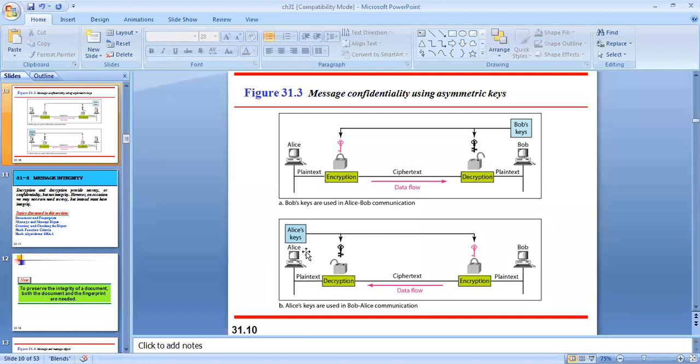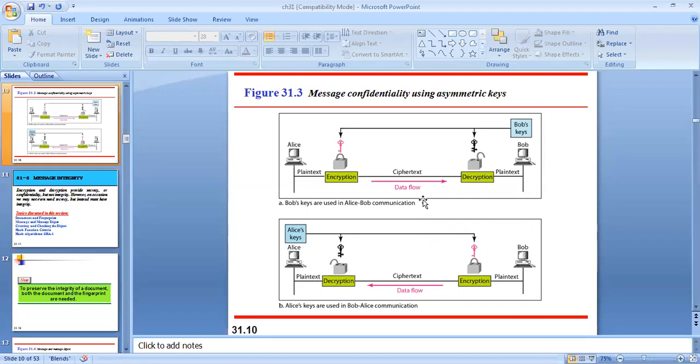So Alice will generate two keys now, one public and one private. When Bob wants to send a message, Bob will use the public key and lock this information, and the encrypted information, which we can call the ciphertext, will be sent to Alice. When the message arrives at Alice's machine, she will use her own private key and decrypt the information by using the decryption algorithm, and then the original information will be received.